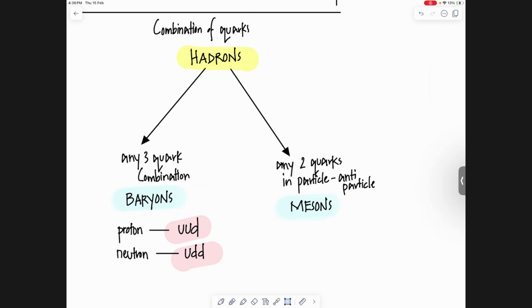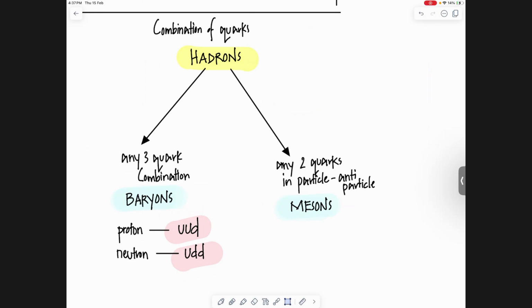Okay, that's for baryons. And the famous baryons that we have are protons and neutrons. Okay, so proton and neutron are the two baryons that we have. When two quarks combine to form a combination, it's called a meson. Two quarks is not possible. It has to be a quark and what? Antiquark, technically possible, right? So meson strictly, and this is a very common question, is a quark and an antiquark. Any quark, any antiquark, but a quark and an antiquark.